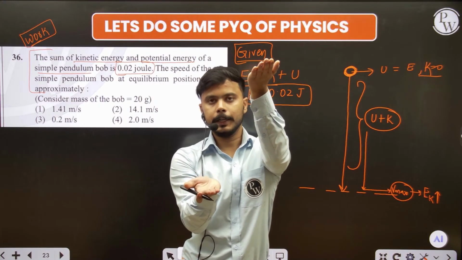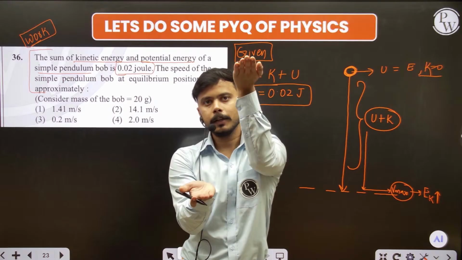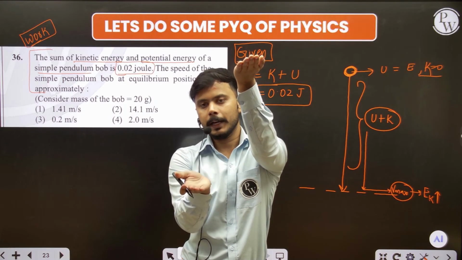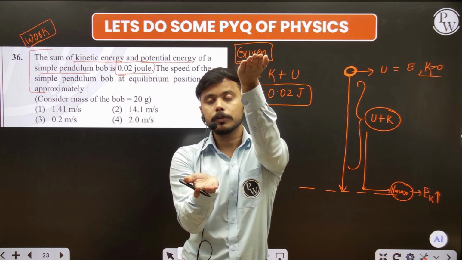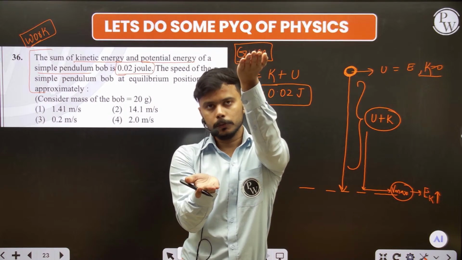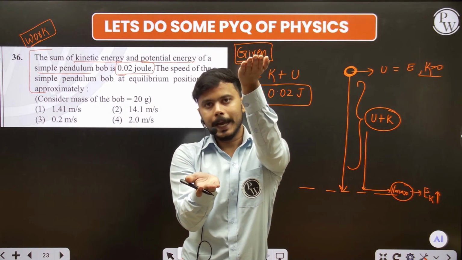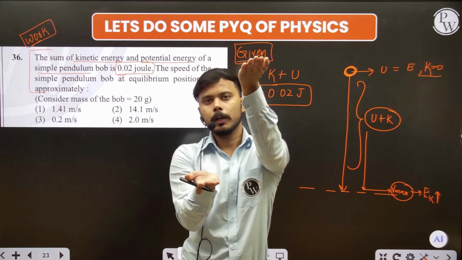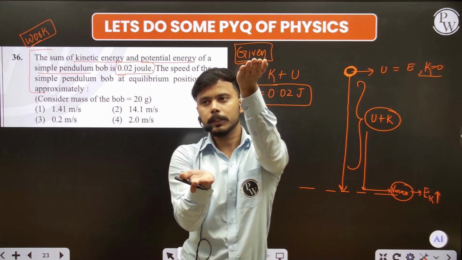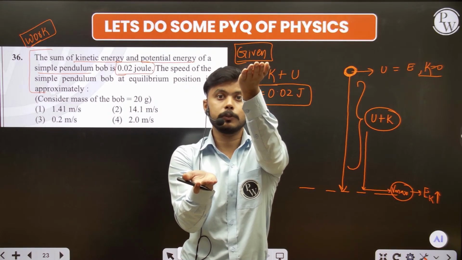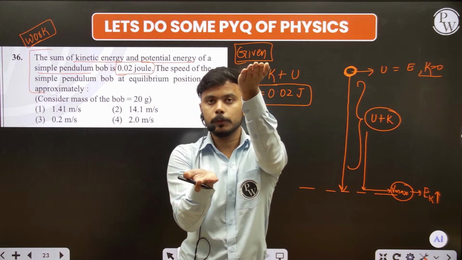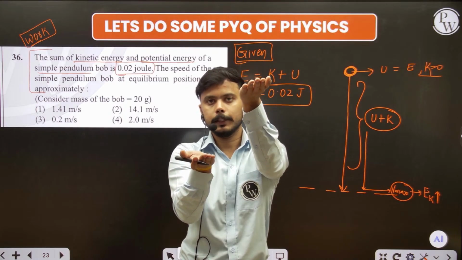Here is the kinetic energy and here is the potential energy. At some height the potential energy is maximum and the kinetic energy is 0. And when you start dropping the object, with time the energy starts transferring into kinetic energy in this manner.